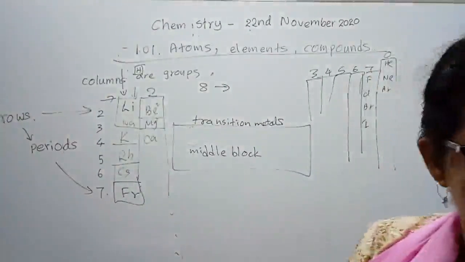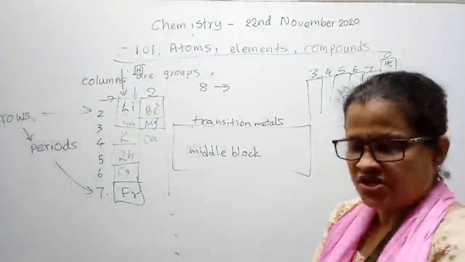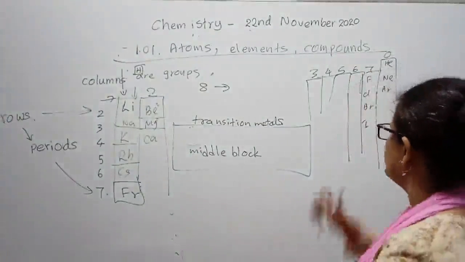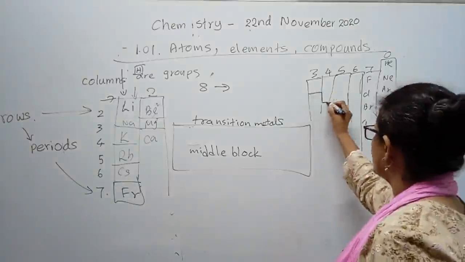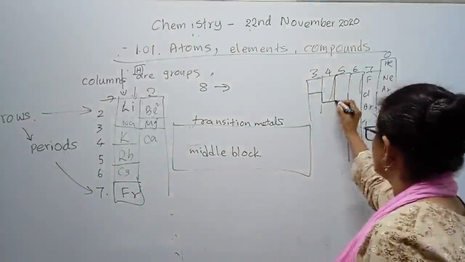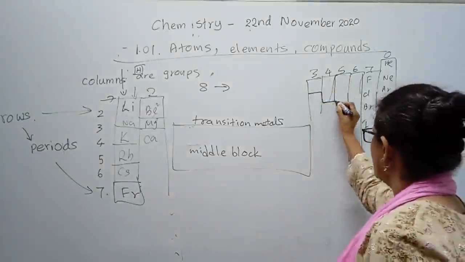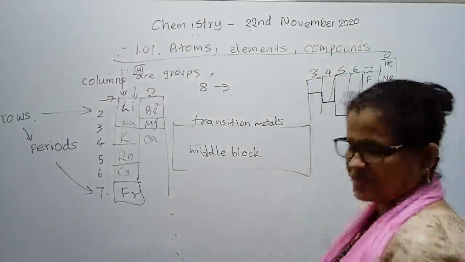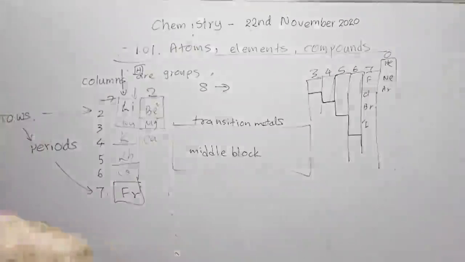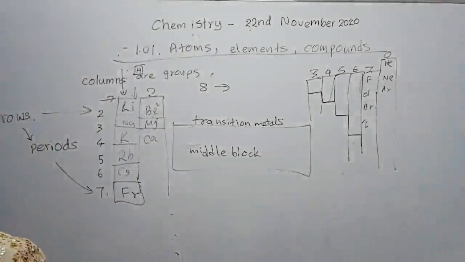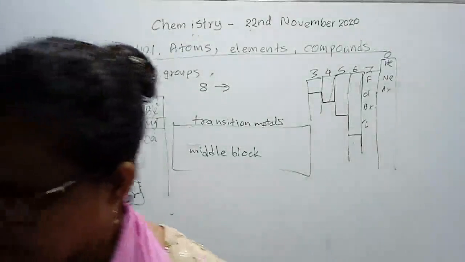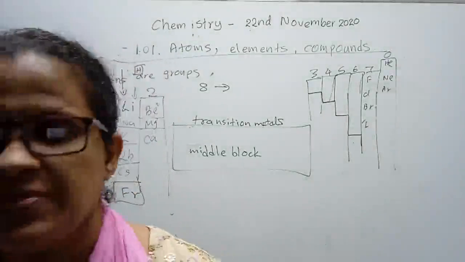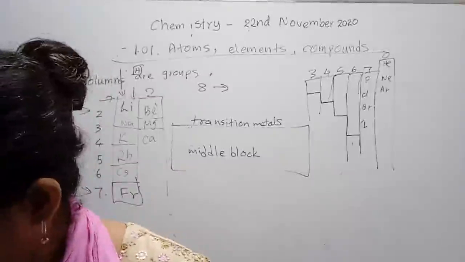And remember, students, in the periodic table shown in your book, it is separated by a zigzag line. Starting from group 3 below, there is a dark black line and it goes up to group 6. See, it ends up in group 6. Just check it. Group 1 is blue, group 2 is given a slightly purple color, and the transition metal block is blue. Group 3 below has boron, aluminium, gallium, indium